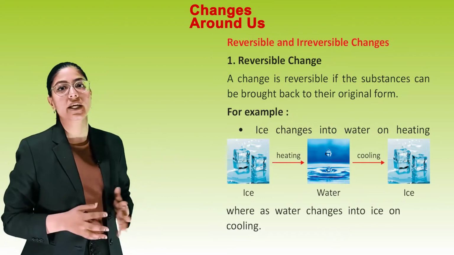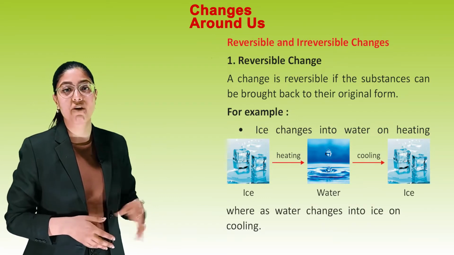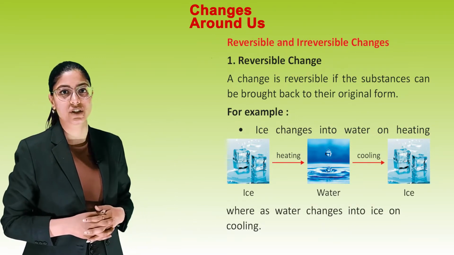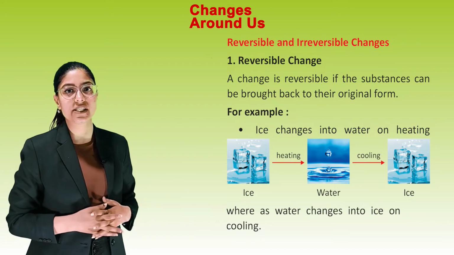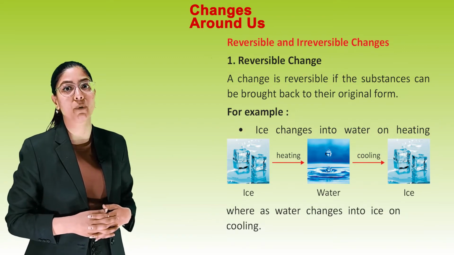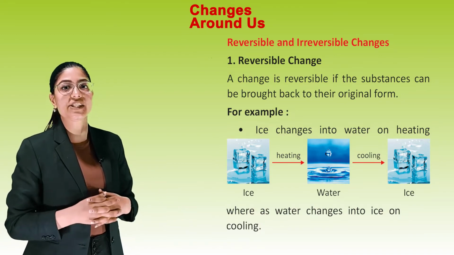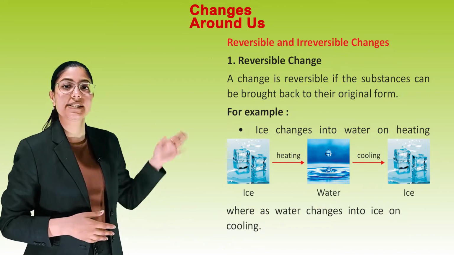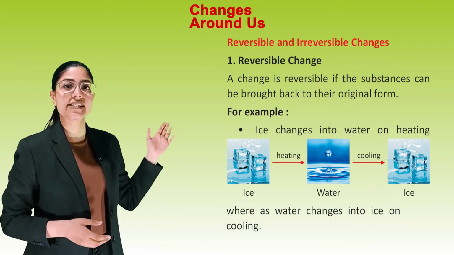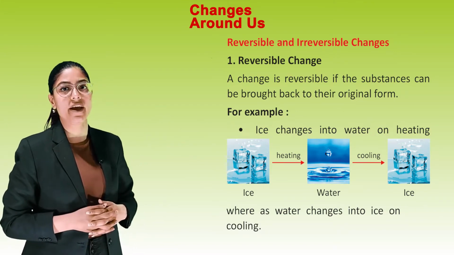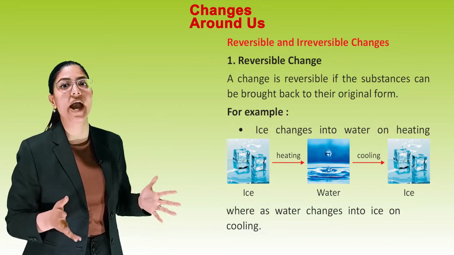Reversible and irreversible changes. First one is reversible change. A change is reversible if the substance can be brought back to its original form. For example, ice changes into water on heating. See this picture. Ice converts into water on heating, whereas water changes into ice on cooling.